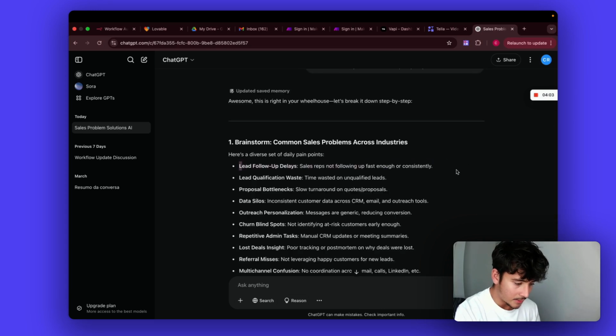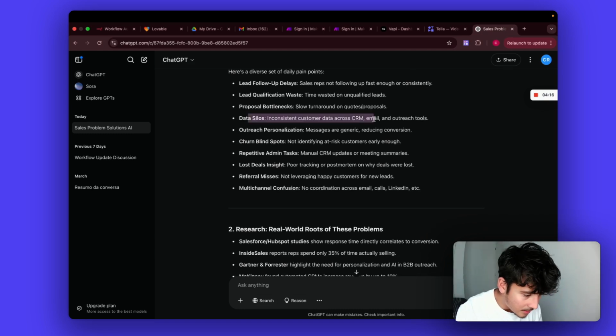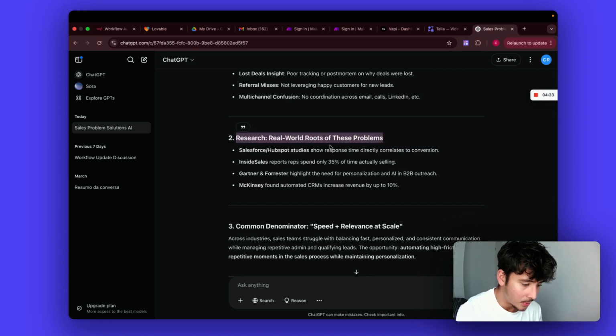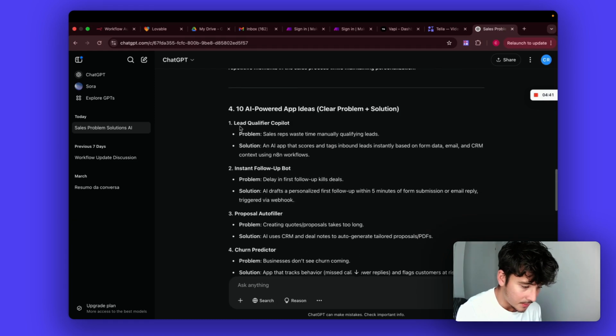Lead follow-up delays. Sales reps not following up fast enough or consistently. Bring some common sales problems across industries. Okay. Inconsistent customer data. Proposal bottlenecks. Okay. Churn blind spots. Outreach personalization. That's a good one. Okay, so it's gone and searched real world roots of these problems, which is good. Okay, so here's the list.